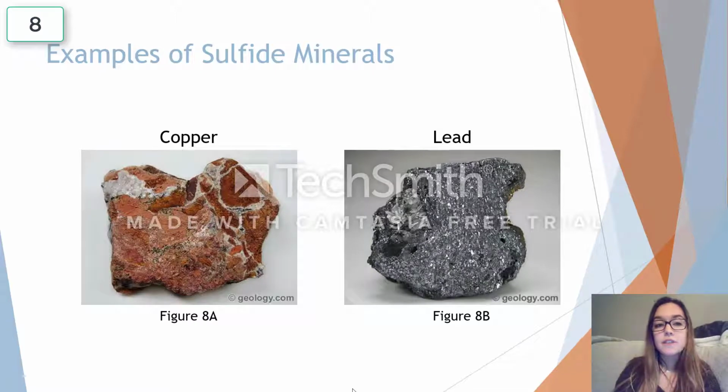Two examples of sulfide minerals include copper, which is on the left, and lead, which is on the right. These are two minerals that you should be familiar with since they are kind of used daily. So copper is found in the oxidized zones of copper deposits. It was used by ancient people as a metal since its properties allowed it to be easily worked with without the processing step. Today, copper is used to conduct electricity. It is used in cooking utensils, heat sinks, and heat exchangers.